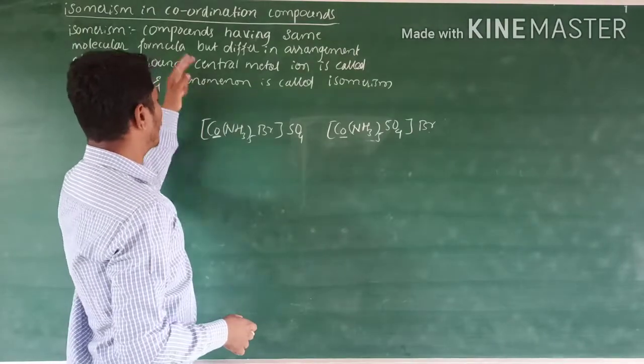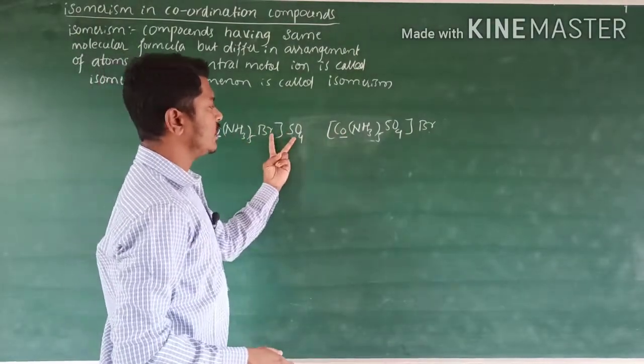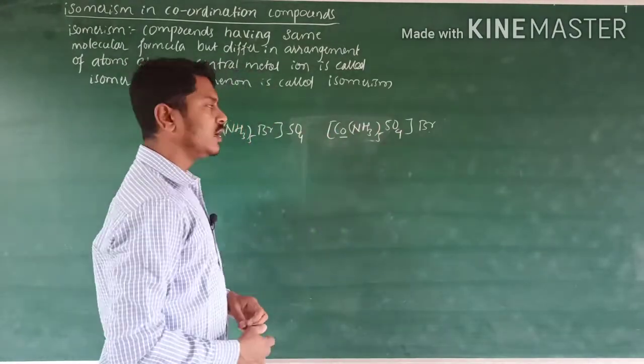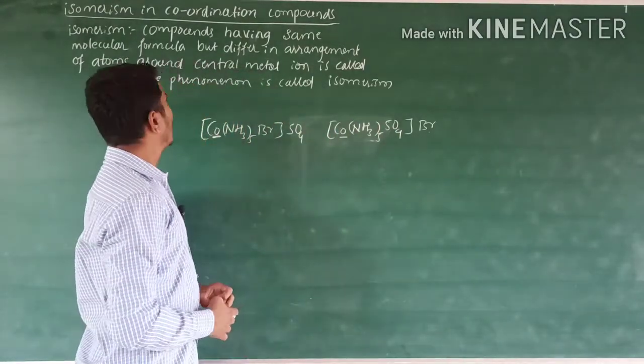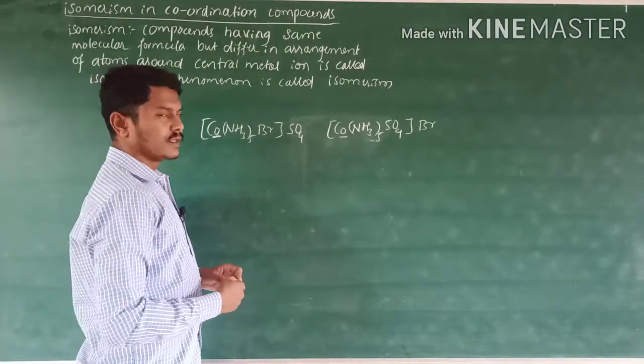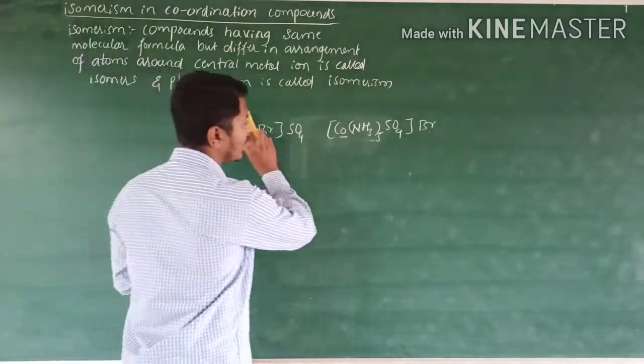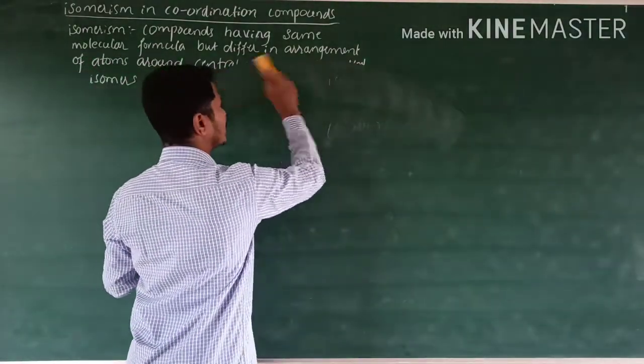Like this, compounds having the same molecular formula but differing in their arrangement of atoms around the central metal atom are called isomers, and this phenomenon is called isomerism. Got it? Isomerism is again classified into two types.